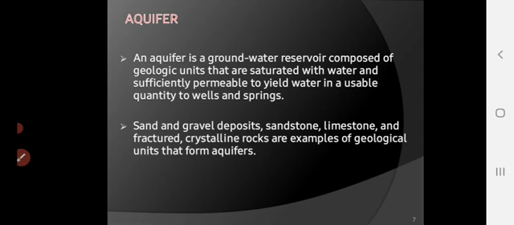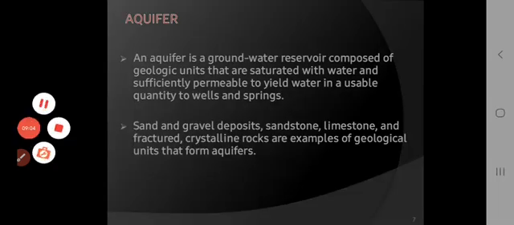This definition is very important. An aquifer is a groundwater reservoir composed of geologic units that are saturated with water and sufficiently permeable to yield water in a suitable quantity to wells and springs.